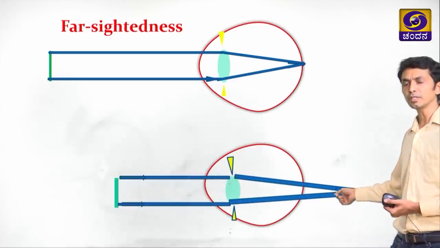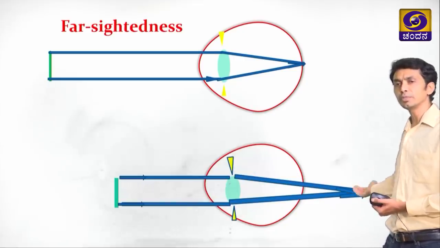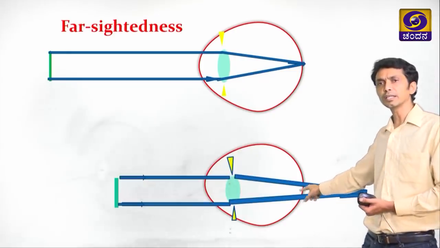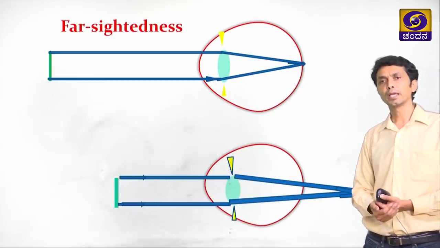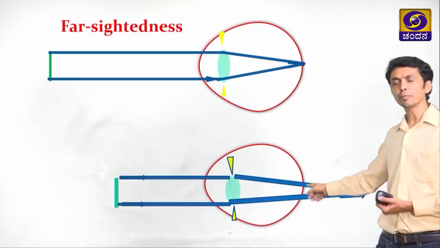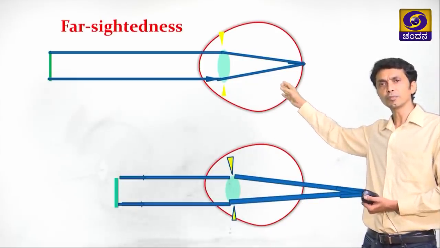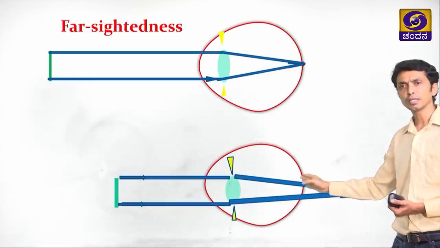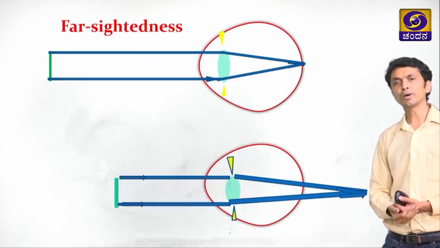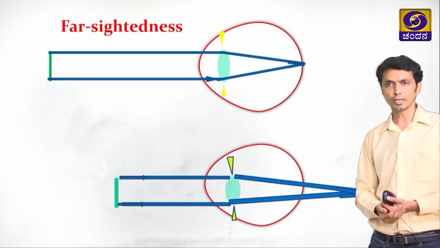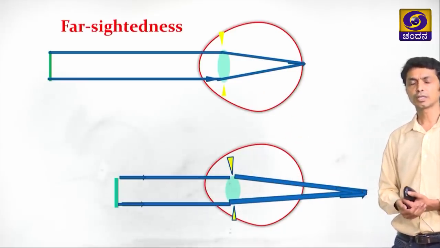So you have seen that the converged rays, they are joining at a point which is behind the retina. That means here at the retina, those rays have not converged at one point. So this is not a proper image. So when the object is far away, the image is formed properly. When the object is nearer, the image is not proper. So this is what we called the defect of vision, farsightedness or hypermetropia, where we can see the faraway objects clearly but the nearer objects are blurry.